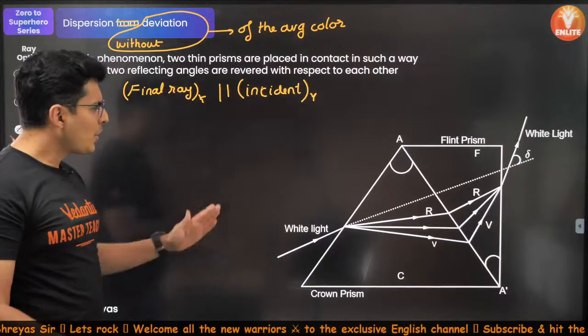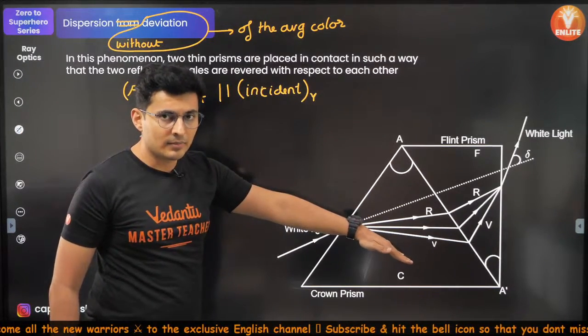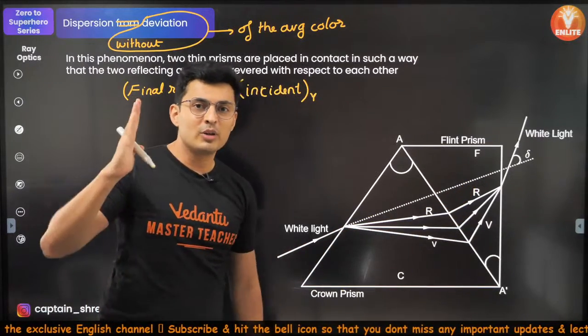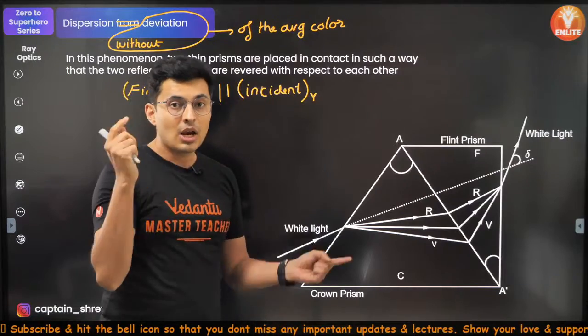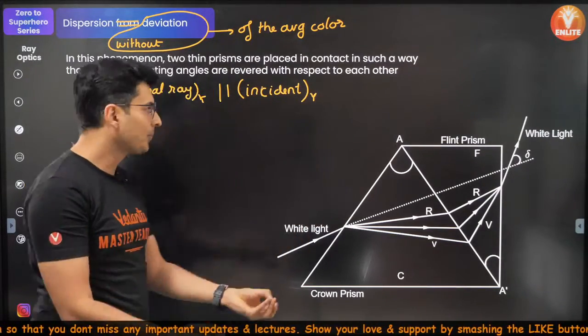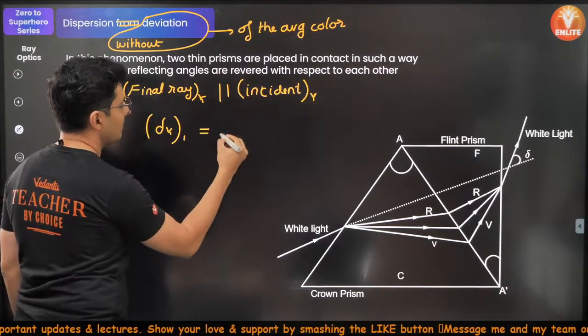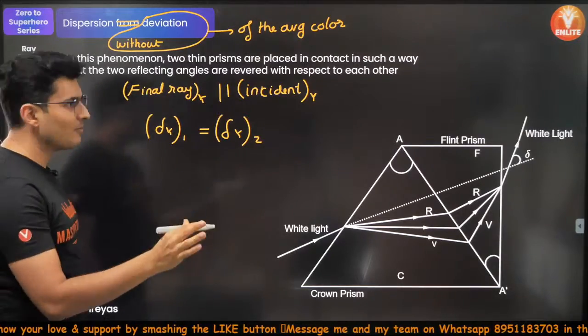That means whatever deviation occurred for yellow color in the first prism is also the deviation of yellow color in the second prism, because if you rotate by 10 degrees and again rotate by 10 degrees in opposite directions, you have not deviated at all. So hence the deviation of yellow color in the first prism is the deviation of yellow color in the second prism. As simple as that.